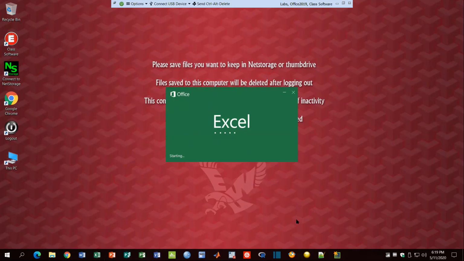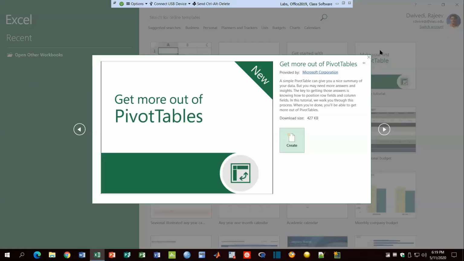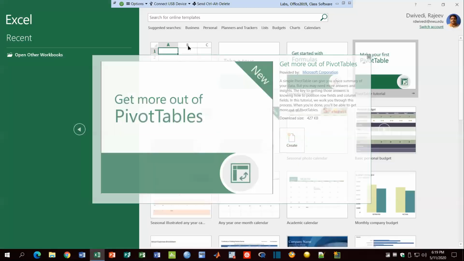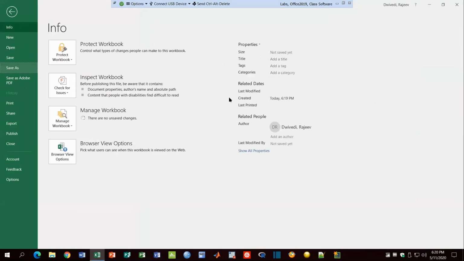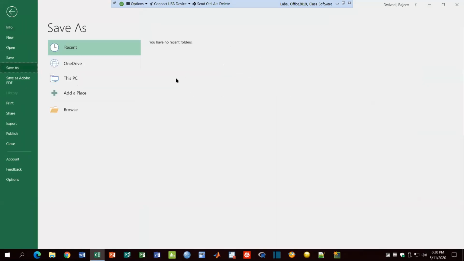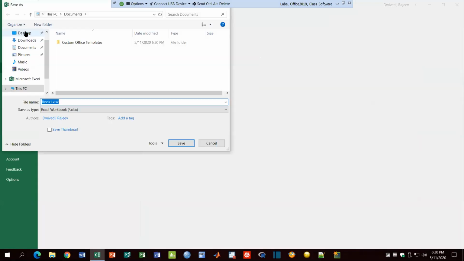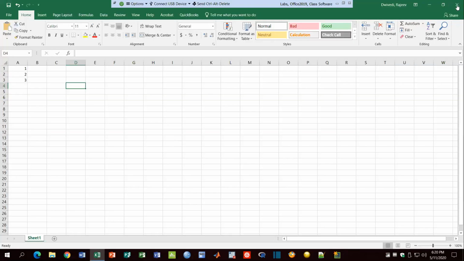It is taking a bit of time. So I'm just typing 1, 2, 3. Save as. Desktop, and just bookmark. And then I'm just closing this.